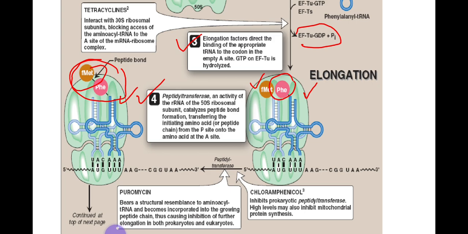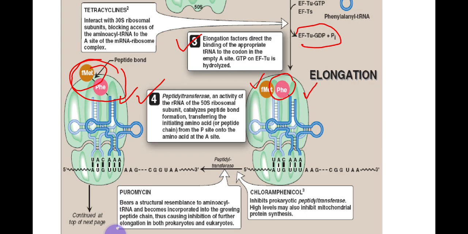Puromycin also causes premature chain termination in translation, and it inhibits translation. It is effective in the inhibition of translation in both prokaryotes and eukaryotes. Puromycin bears structural resemblance to the aminoacyl transfer RNA, and it becomes incorporated into the growing peptide chain. Instead of aminoacyl transfer RNA, it is itself incorporated into the growing polypeptide chain.